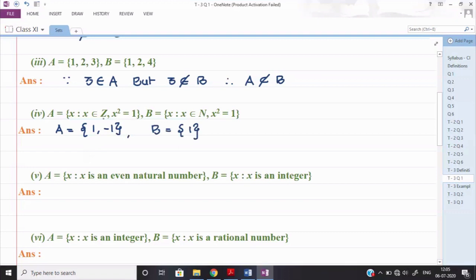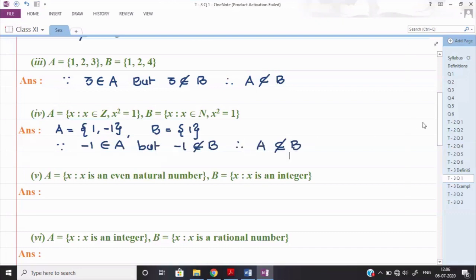Since both are integers as per the definition of set A, I have taken both. But in set B, they are saying they are natural numbers, so I have taken only one. Now you observe, minus 1 is an element of set A, but minus 1 does not belong to set B. So therefore I can say A is not a subset of B.